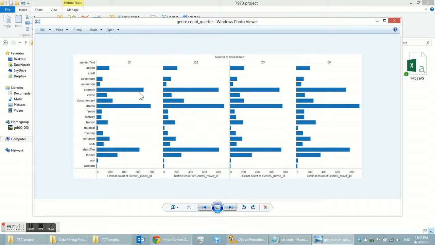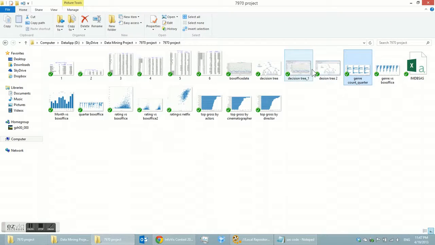In Q1, Q2, Q3, and Q4, we can see comedy and drama types count the most, and short film has some, it's close to comedy. And since comedy, drama, and short film are produced the most, we want to see how about the box office.